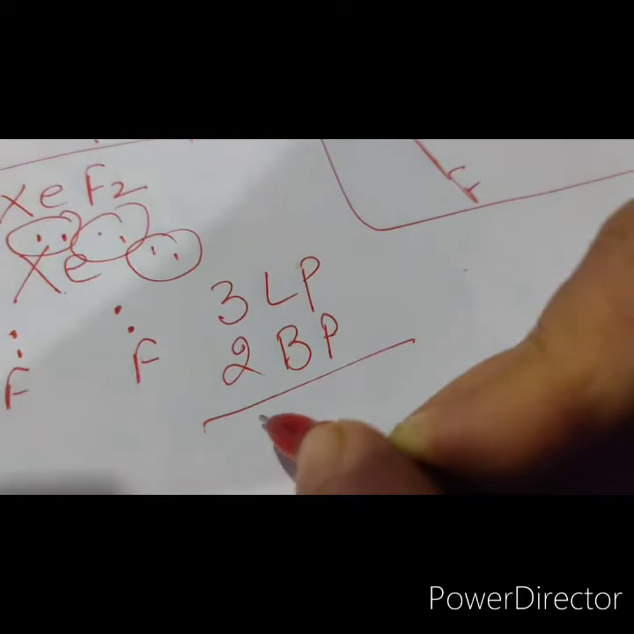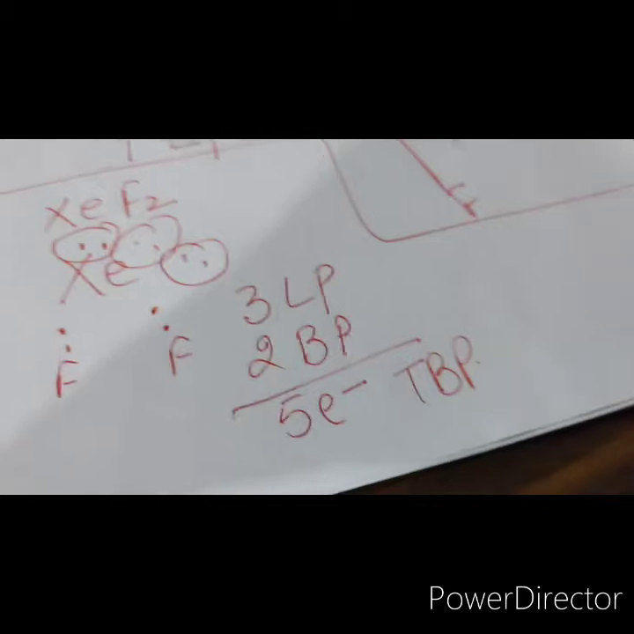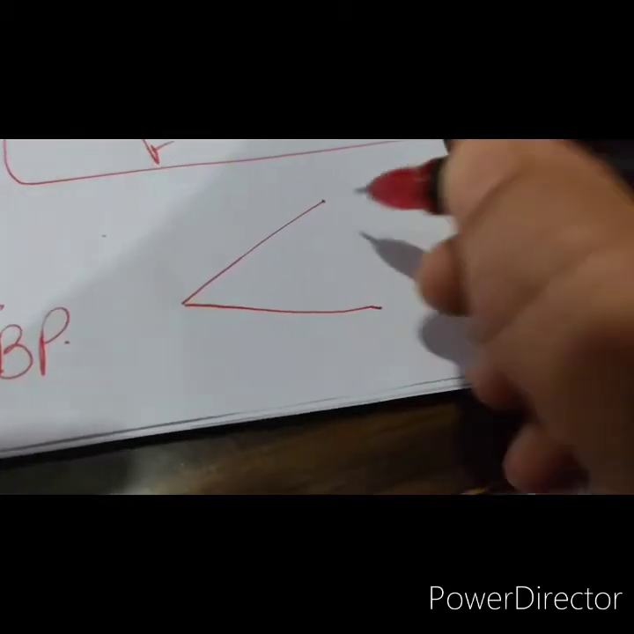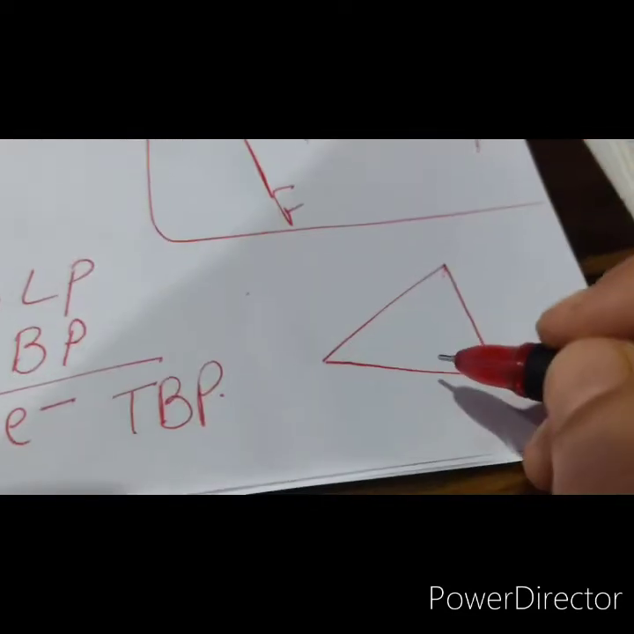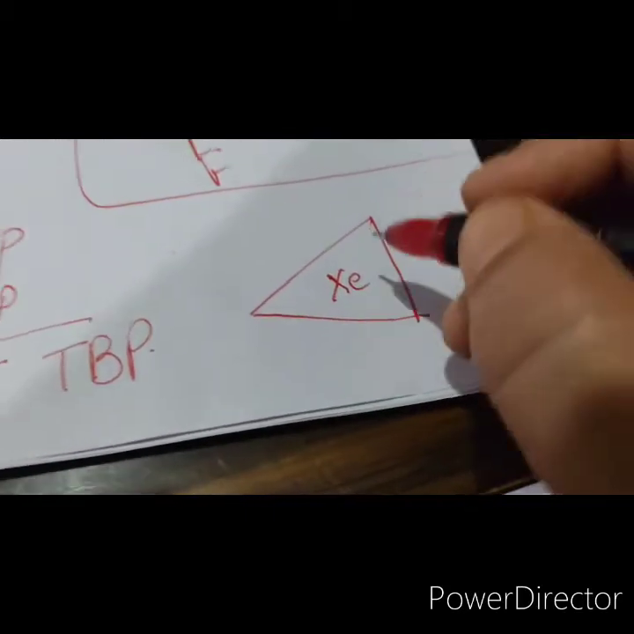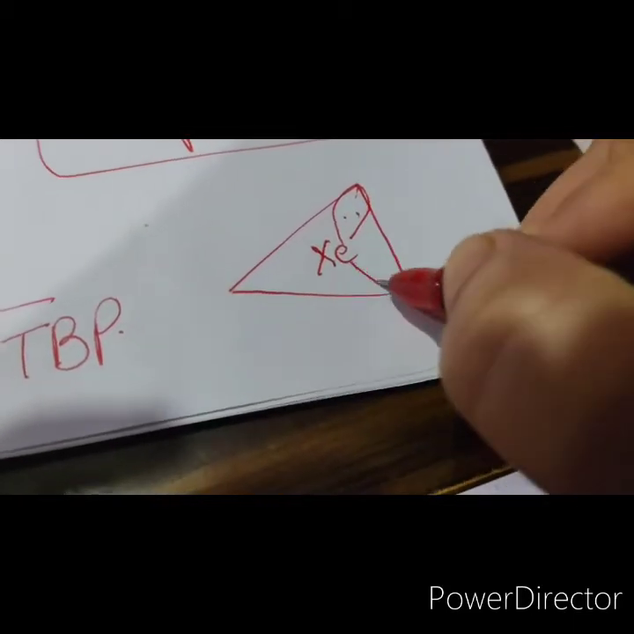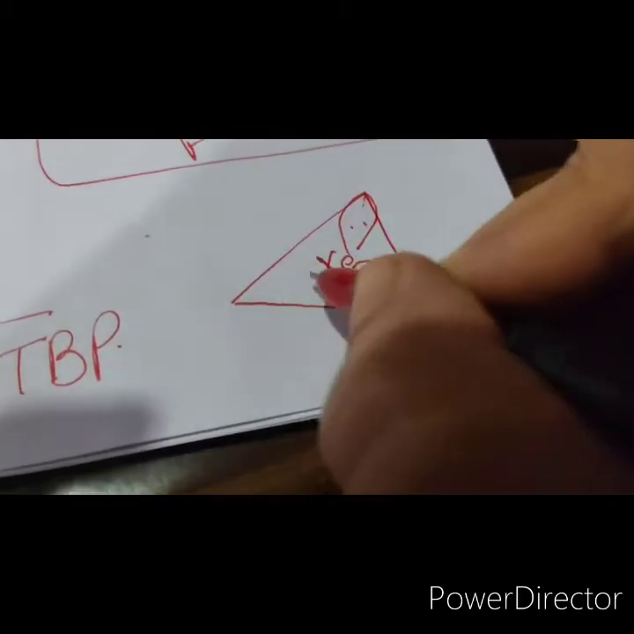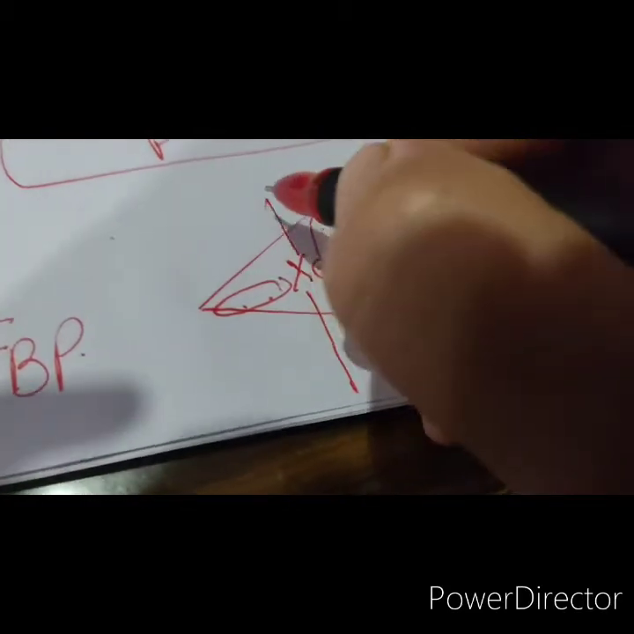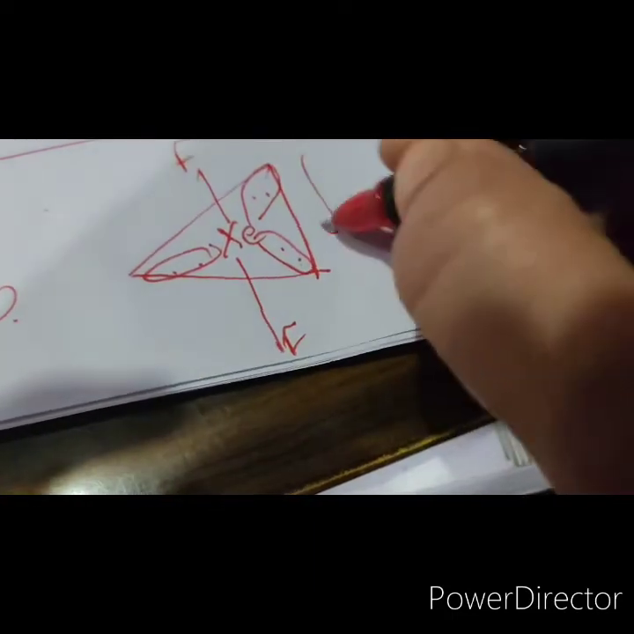So total electron pairs are 5. So the expected geometry should be TBP. But again, the lone pairs distort the geometry. Now let me draw the TBP geometry here. This is xenon, and now there are 3 lone pairs. They will prefer to occupy the equatorial positions, and the bond pairs occupy the axial positions, and as a result of this you find the molecule shape is linear.